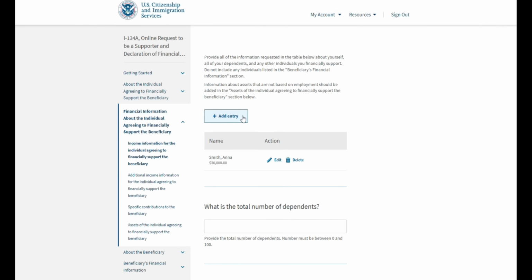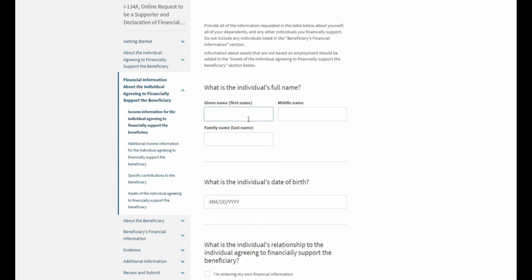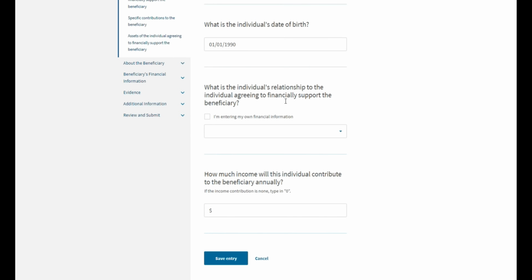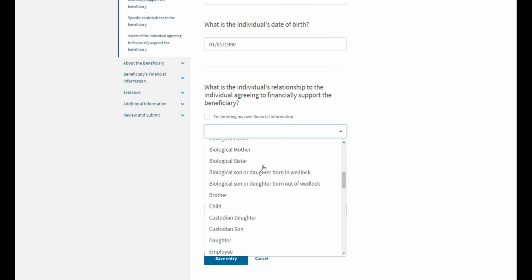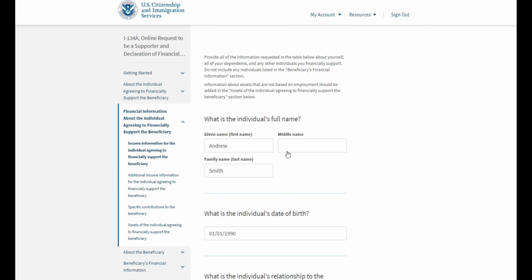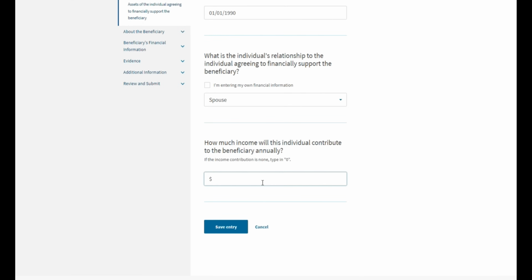Next, we can add anybody else that is in this family. So let's, for instance, say that Anna is also married. So we're going to click Add Entry. We're going to add Anna's spouse, his birthday, and the relationship to the supporter. So we will just say spouse. Next, you will just have to write in how much income this individual will contribute to the beneficiary. You can either select 0 if you feel like the supporter's income alone should be enough, or you can add part or the entirety of this person's income.